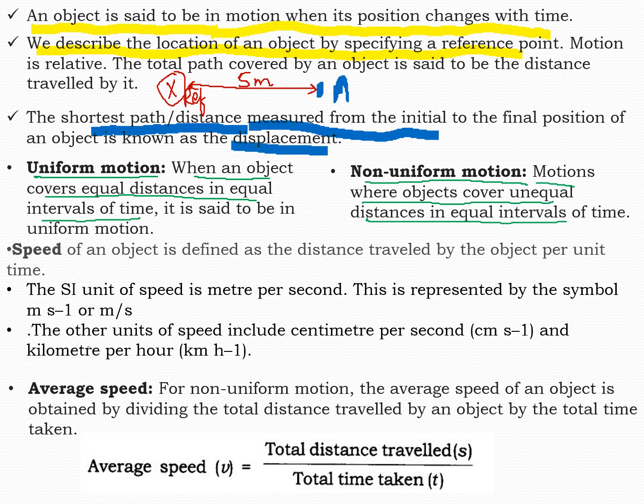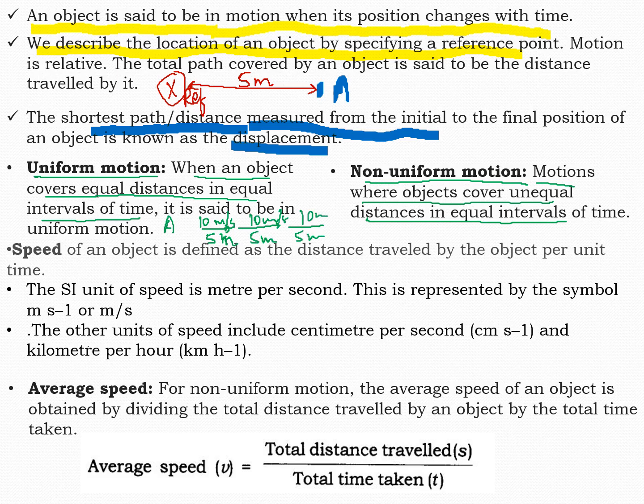Let us say A is going first 5 meter with a speed of 10 meter per second, then another 5 meter with a speed of 10 meter per second, then another 5 meter with a speed of 10 meter per second. Then we will say he is in uniform motion.